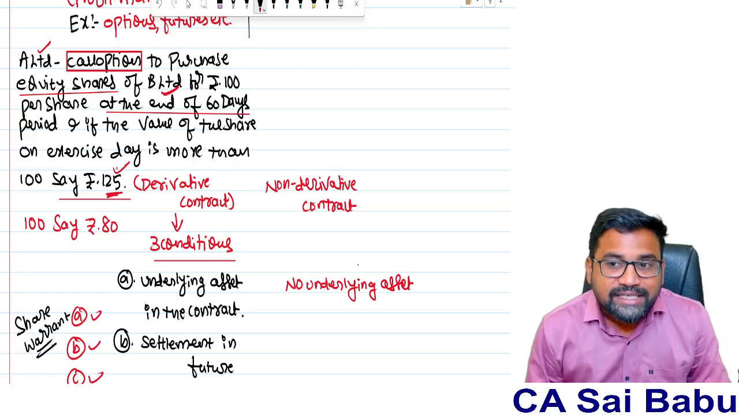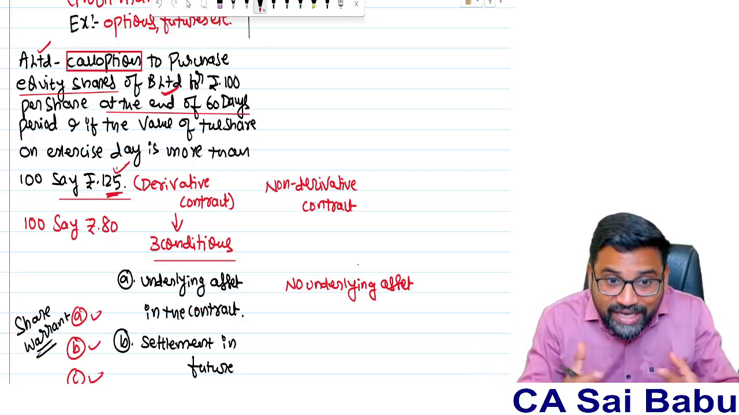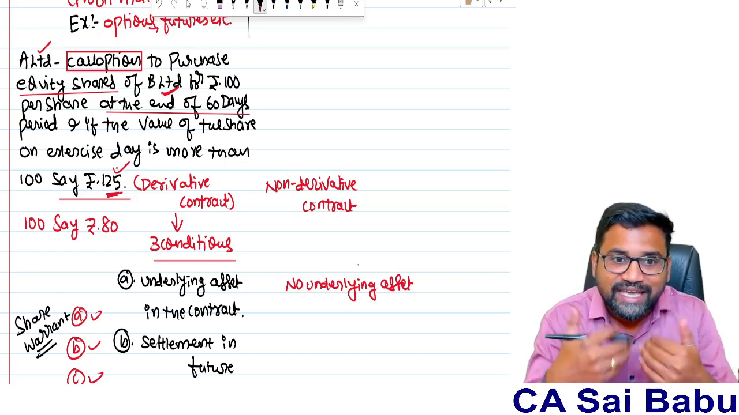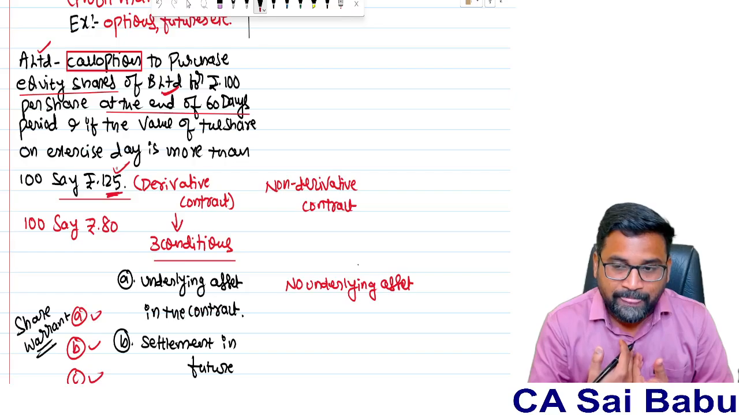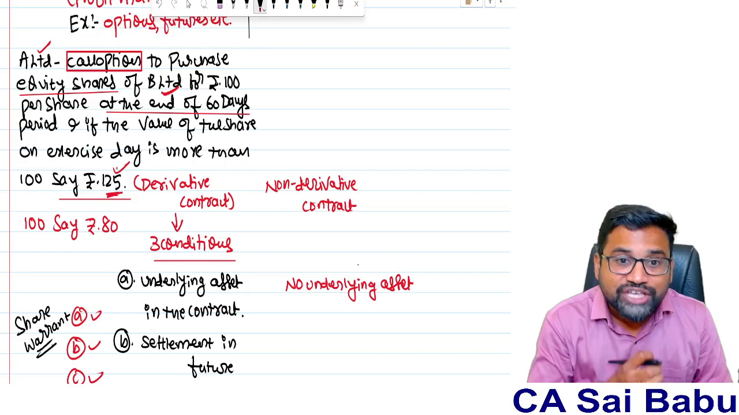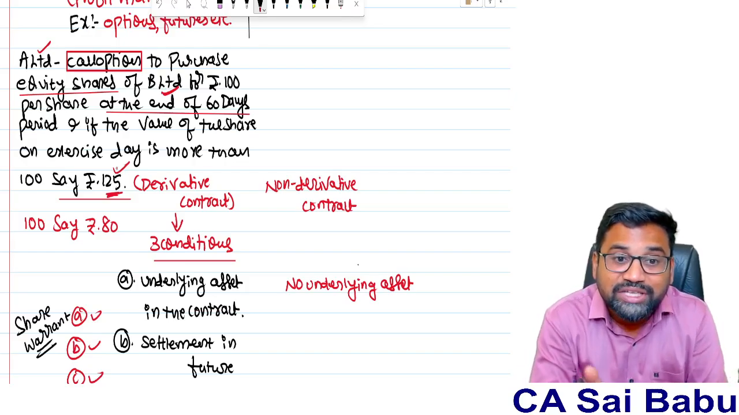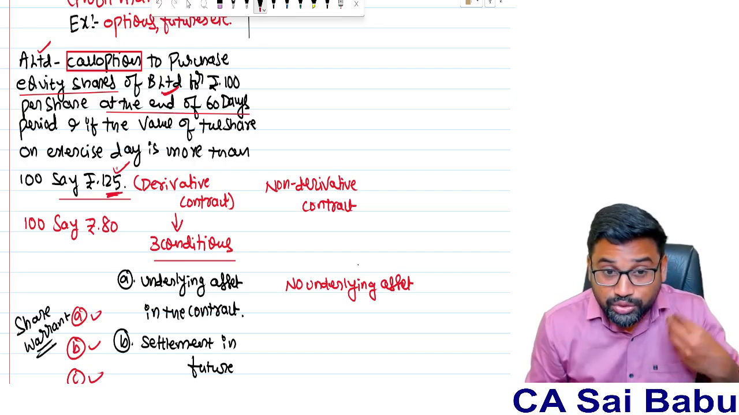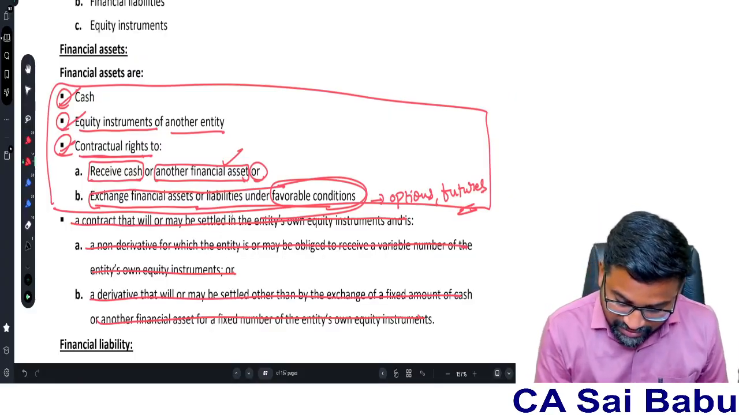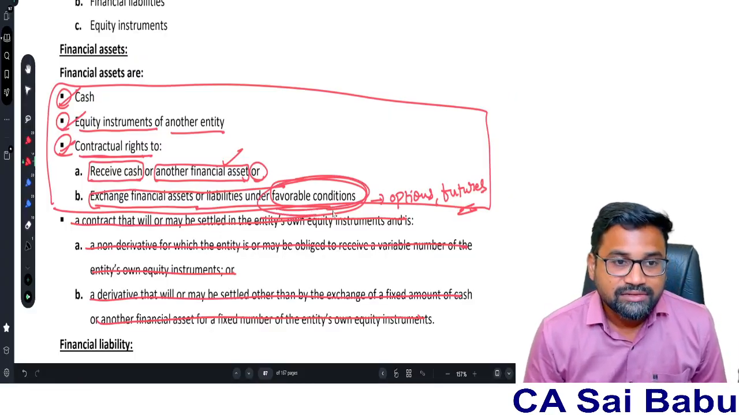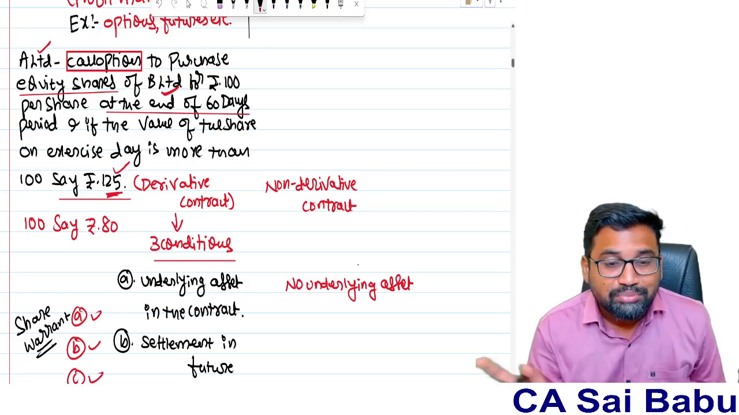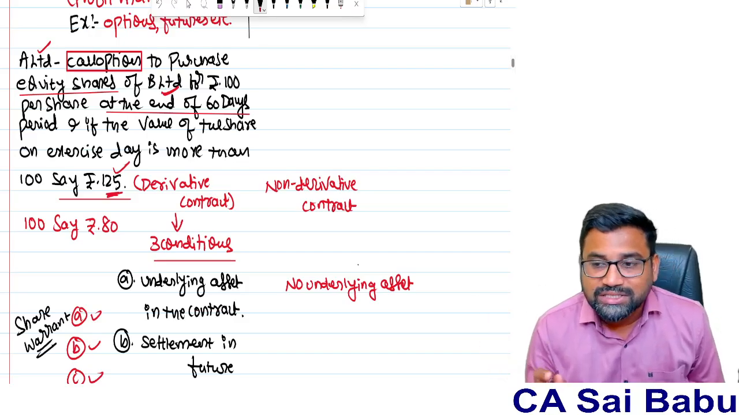So the standard says, if there is a contractual right to exchange any financial asset or liability, in this case cash you are exchanging for shares, so you will give cash and the other party will give you shares. That will become your investment in equity shares of B Limited. And you can exercise this contract when it is potentially favorable. So from A Limited's point of view, favorable conditions; from B Limited's point of view, unfavorable conditions.